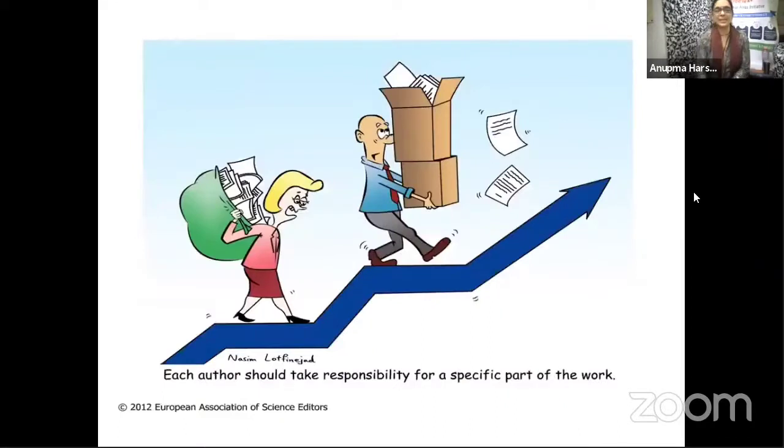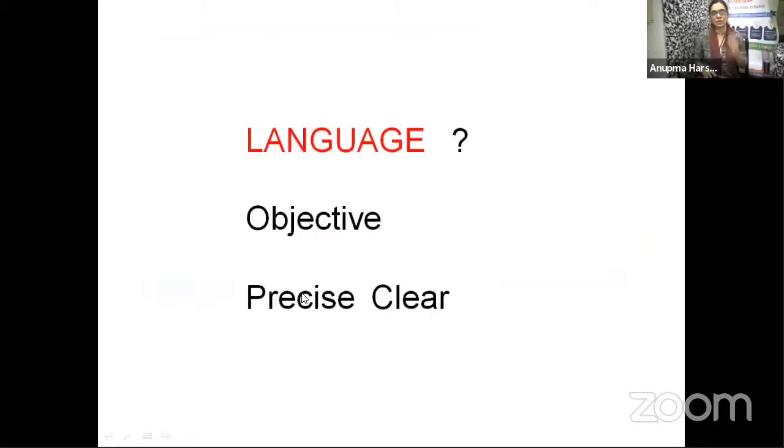Okay, now each author should have contributed to the work and they should take responsibility for a specific part of the work. When I work with my collaborators, with my team, there is somebody who looks at all the grammatical mistakes. There is somebody who does all the graphs and all the figures. There is somebody who ensures that all the references have been duly cited. So we work like this, okay? A specific part of the paper is looked at by each individual who is part of the team.